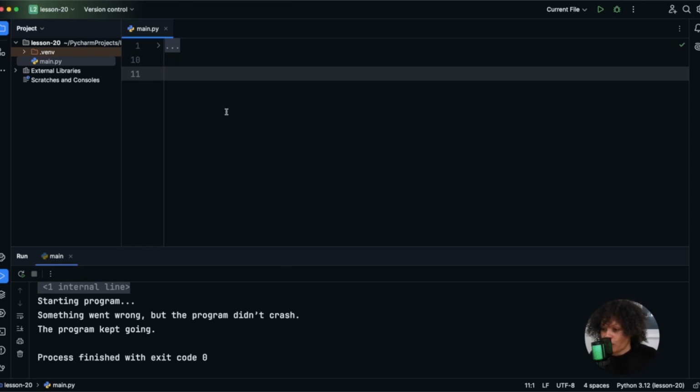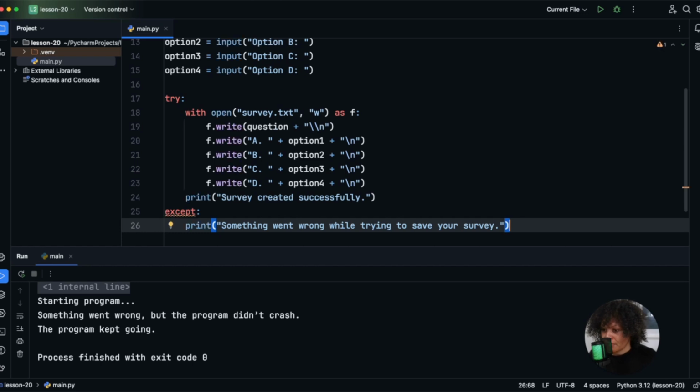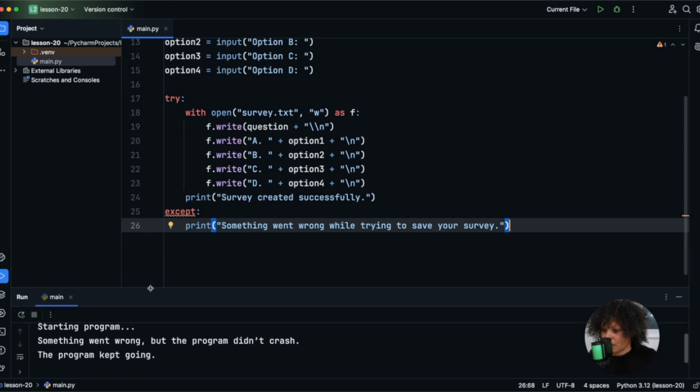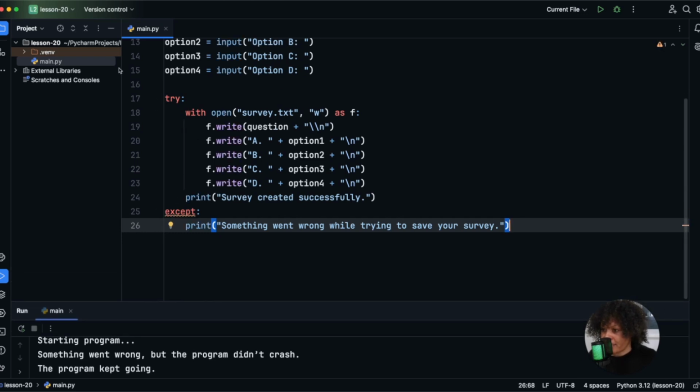All right, so this first part of the tool is going to be about creating the survey. And so this part is going to ask the user to enter a question and then add 4 multiple choice options and then save everything to a file. And we'll be wrapping this with a try and except block. So if anything goes wrong, the program doesn't crash. So let me go ahead and paste this code.